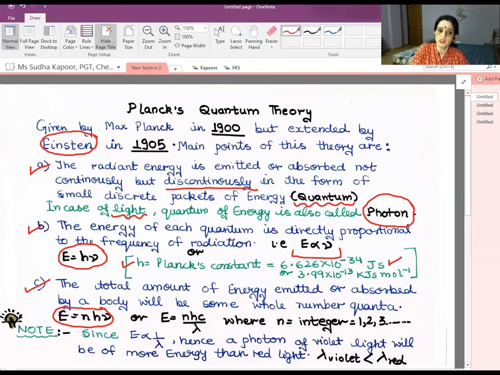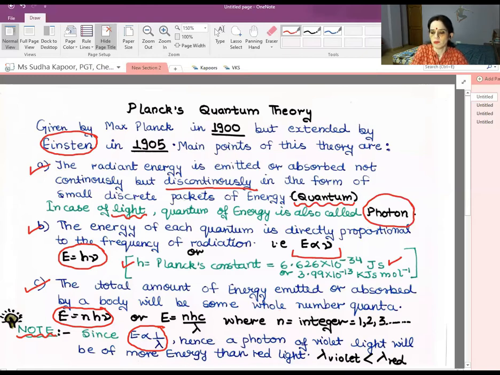The main thing that you must remember now, one of the note points related to this topic, is that energy is inversely related to lambda. If a radiation, if a color, has a very high wavelength lambda, then its energy will be low, and vice versa. So if we have lambda violet less than lambda red, what does it mean? It means the photon of violet light will have more energy, because the wavelength of violet is less, so its energy is going to be high.